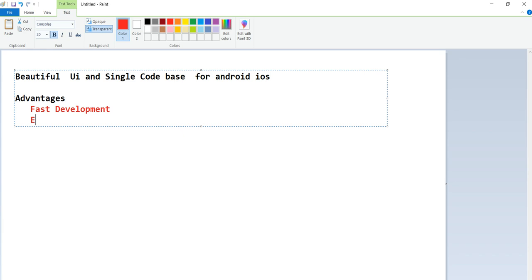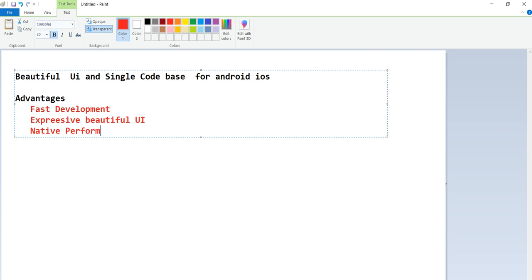Then next, expressive, beautiful UI. We already discussed that using this we can design very beautiful UIs. Nowadays everyone is following these beautiful UIs with the flavor of Android and iOS, rich motion, smooth and natural. Also, Flutter is cross platform, but it can give native performance.